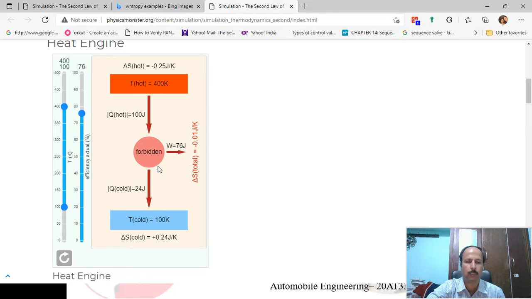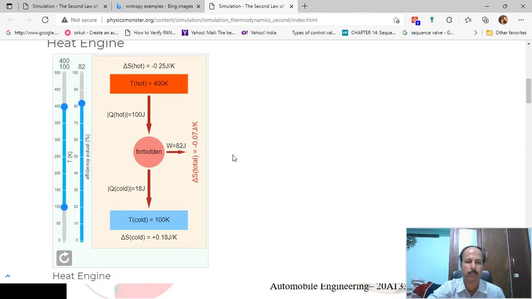So now let us increase this to 76%. It is not possible. Let us move it to 80%. It is not happening. You can see here, it is not happening. Why? Because the entropy of this heat engine is now negative.